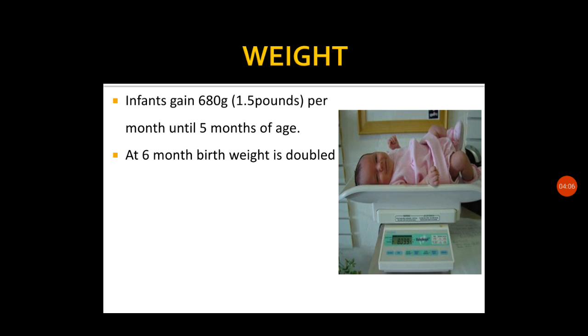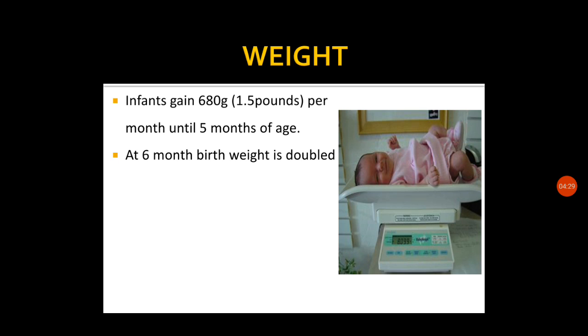At 6 months the birth weight becomes doubled. For example, if the birth weight of the newborn is 3 kg, we can expect that it will be doubled by 6 months. That means it will be around 6 kg by 6 months.